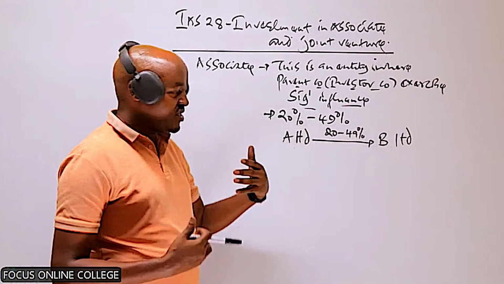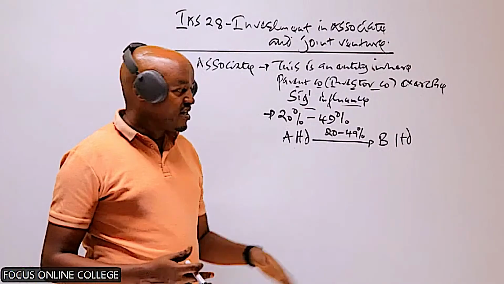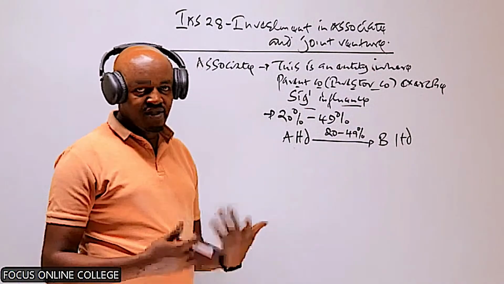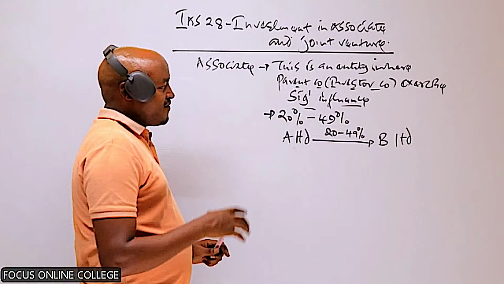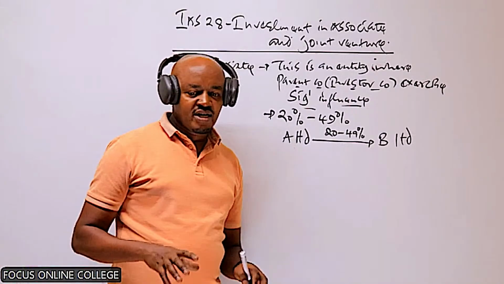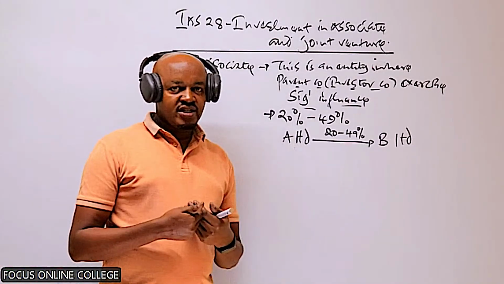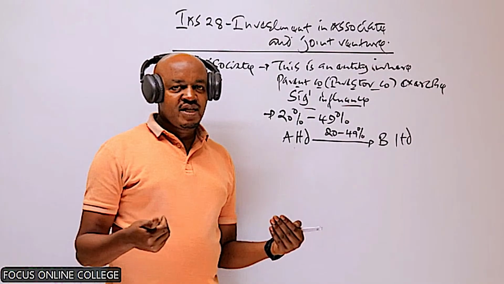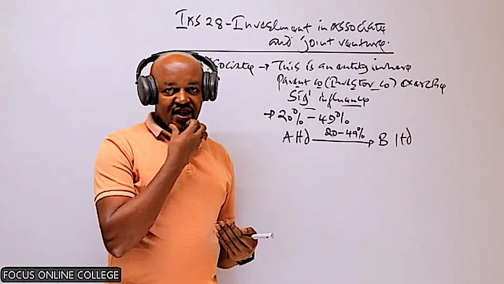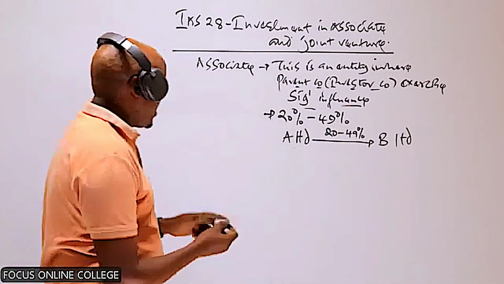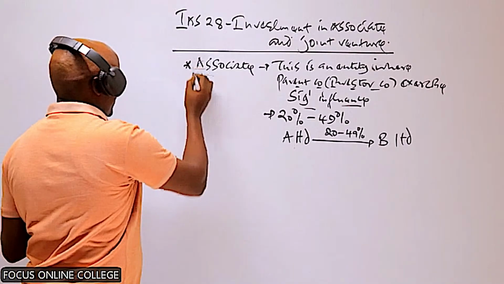So this company is not able to control the operating and financial decisions of this, but it is purely able to influence. So therefore, anytime you're given a question and you're told the investor company or the parent company acquired shares which lies between 20% to 49%, it automatically means that the investee company, this company here, is an associate. Is what? An associate. So that is basically the definition of an associate.